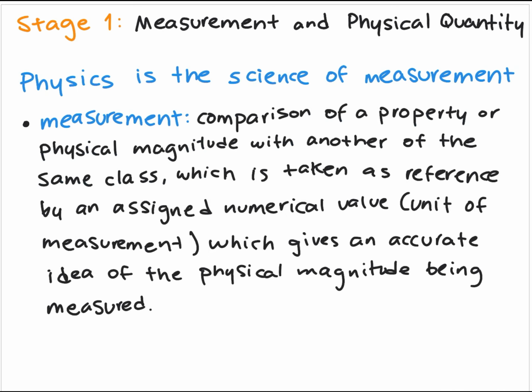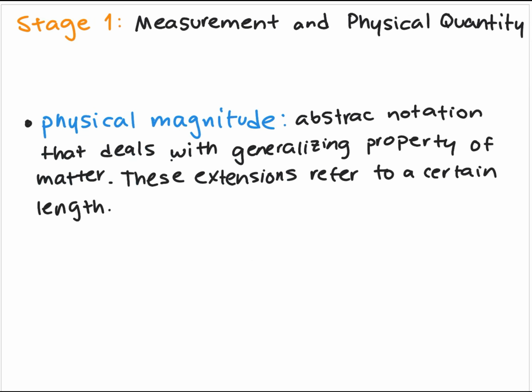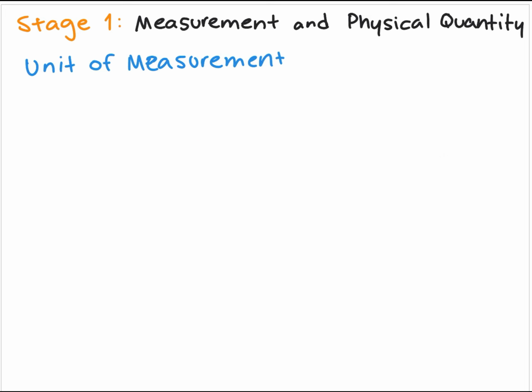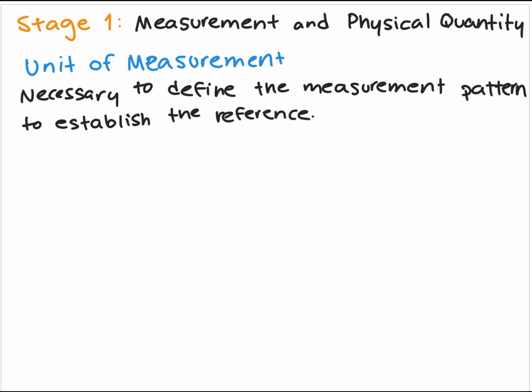A measurement is the comparison of a property or physical magnitude with another of the same class, which is taken as reference. It is assigned a numerical value, adding a unit of measurement. And physical magnitude is an abstract notion that deals with generalizing some property of matter, like length. A unit of measurement is necessary to define in advance the measurement pattern, that is, to establish the reference.